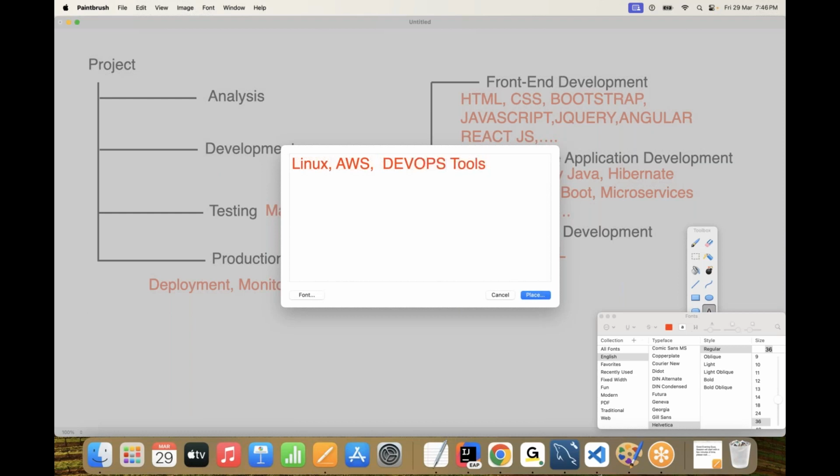Many tools are available inside DevOps tools, like Jenkins, Kubernetes, Ansible, Chef, and build tools like Maven, Gradle, and so on. Nearly 14 to 15 tools are available, and all of them are collectively called DevOps tools. Understand it clearly.